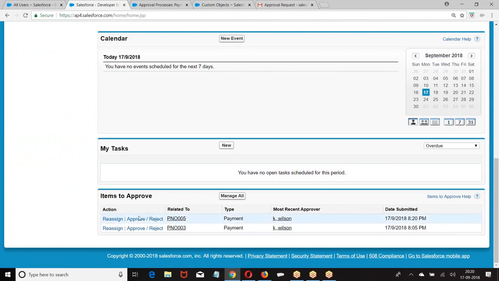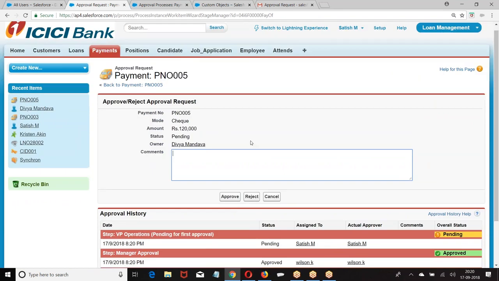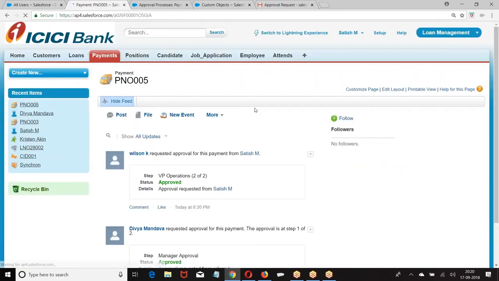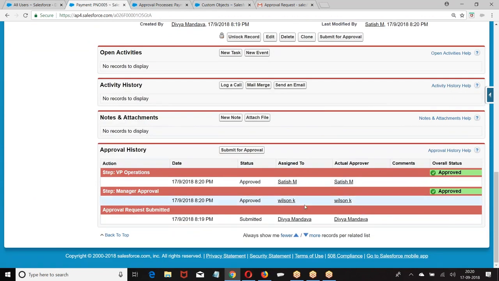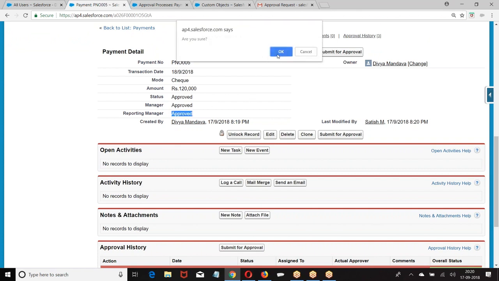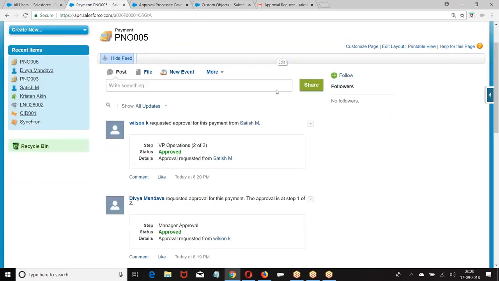Then what happened? Then it came to Satish for approval. Why did it come to Satish for approval? Because Wilson approved, Satish, because it's a multi-step. Status approved, manager approved, reporting manager. I hope you are good with this. Clear? If anybody rejects it, what will happen? Finally, the record will be rejected.